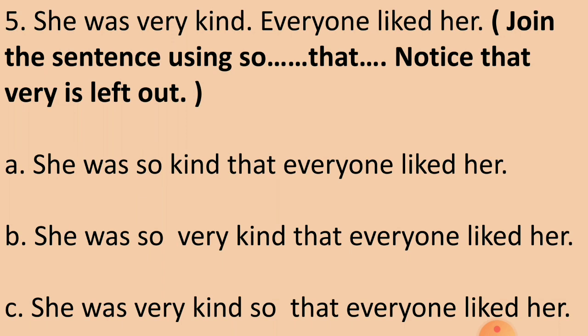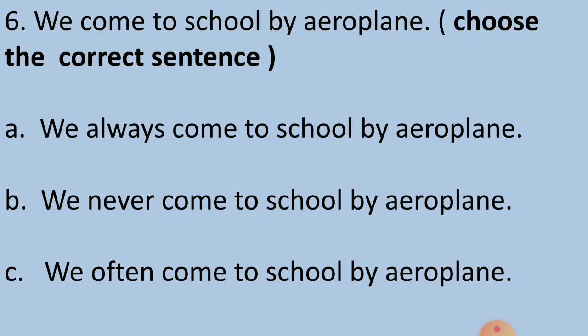Fifth sentence. She was very kind. Everyone liked her. Same type of question here. She was very kind. Everyone liked her. Join the sentence using so that. Notice that very is left out. Now you must be ready with the answer, and here the answer is she was so kind that everyone liked her. Option A is the correct answer.